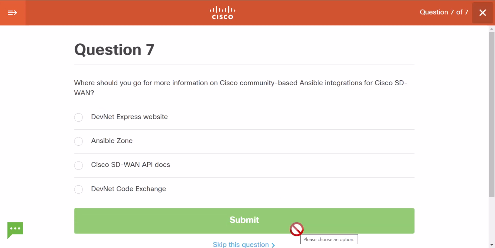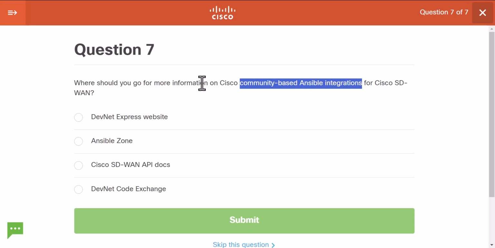Where should you go for more information on Cisco community-based Ansible integrations for Cisco SD-WAN? Okay, DevNet Express, Ansible Zone, Cisco SD-WAN API docs, DevNet Code Exchange. All right. More information on Cisco community-based Ansible integrations for Cisco SD-WAN. That's okay.